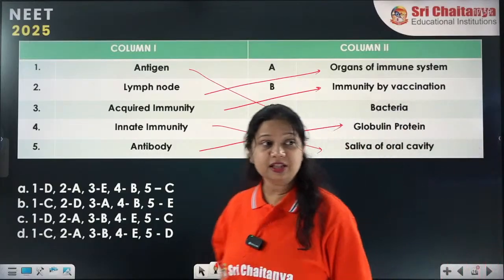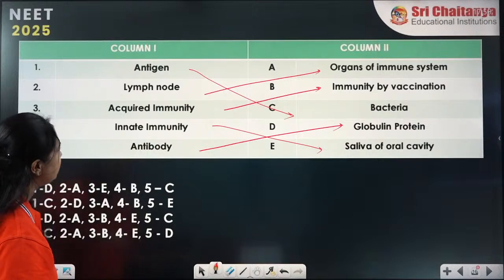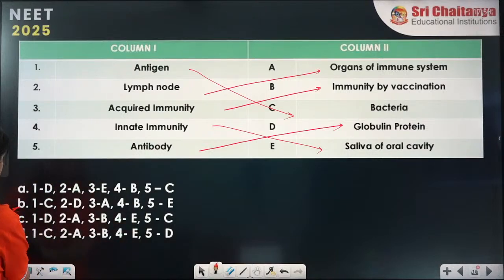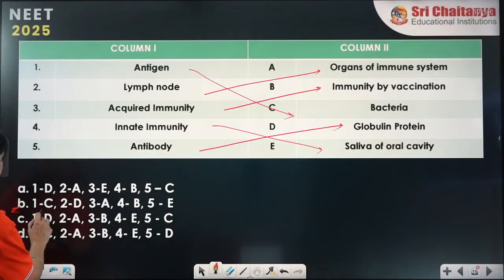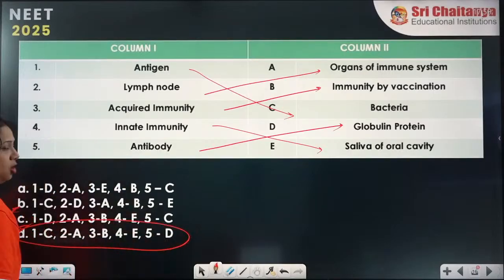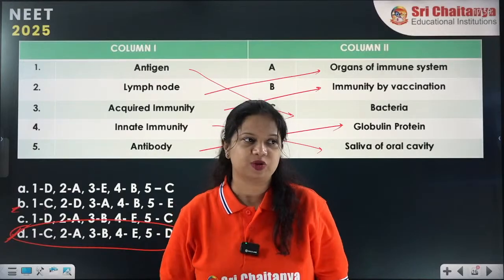Okay, so which option is this? One will be C. Two will be A. Three will be B. So the fourth option, answer will be option D.